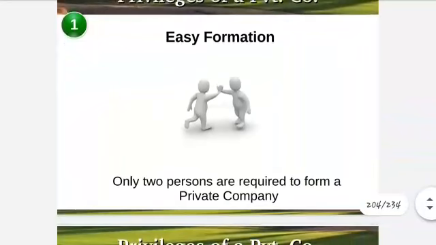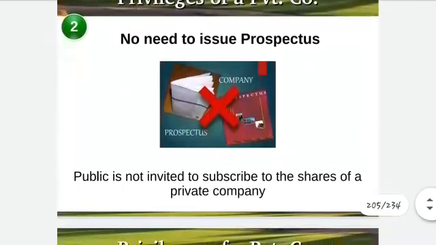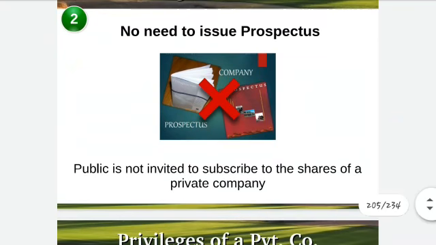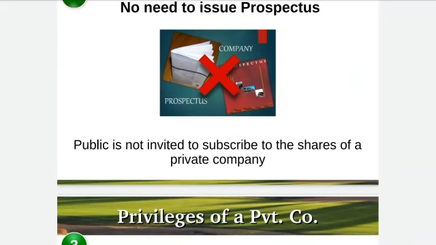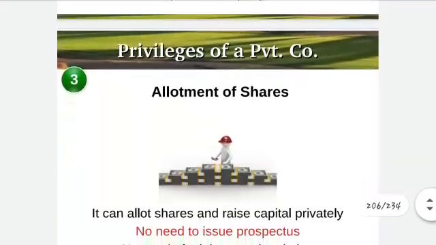Then privileges of a private company. The first one is easy formation. As I said, the minimum number of members is only 2. So with just 2 members, the company can be started. No need to issue prospectus. A private company need not file a prospectus or statement in lieu of prospectus with the registrar. It need not invite the public for the shares.